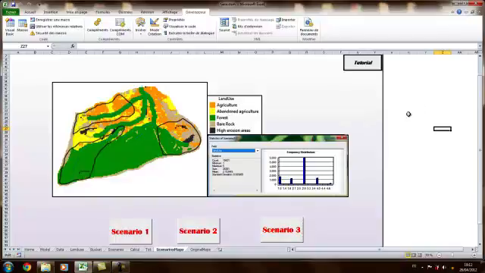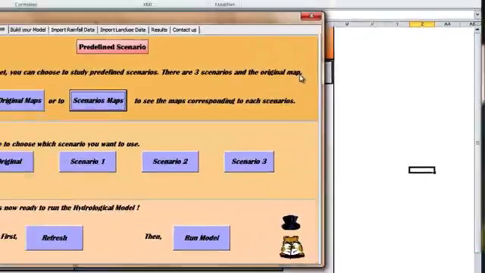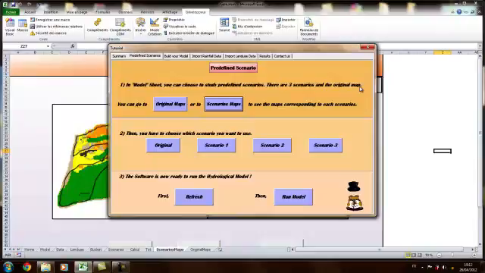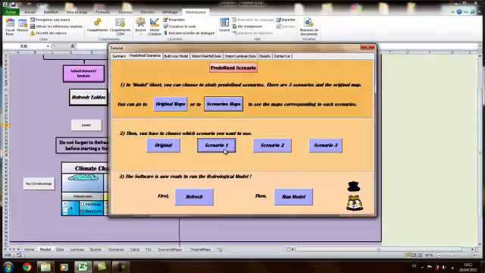On the website it is explained the difference, but you can still play with these maps to show you the difference between each scenario. Just go back to the tutorial now. So once you have chosen your scenario, you can just click and choose your scenario. For me it will be scenario 1, so I click there.